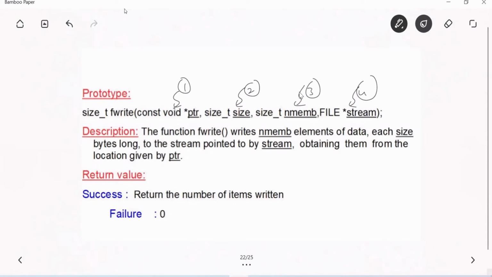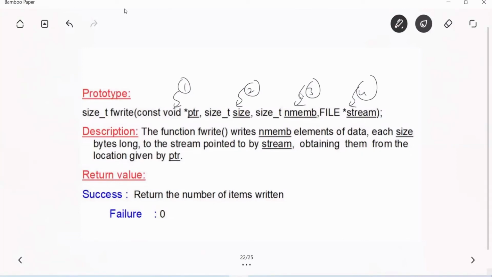What is the first argument? The first argument is const void star ptr. We need to provide a void star. Void star means you can provide an integer address, you can provide a character address. Will you agree? Any base address, structure address you can pass.